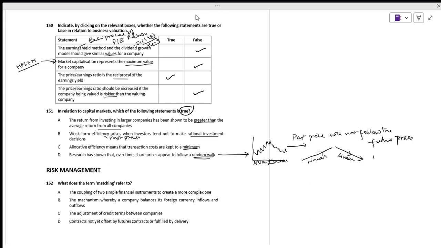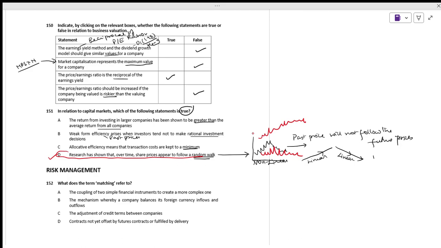Is that how it moves? As simple as that. It will go up, but with some variation. This is of all the things. Research has shown that over time share prices appear to follow a random walk. With this we have completed business valuation.